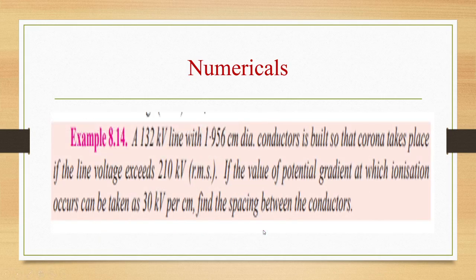Next numerical. A 132 kilovolt line with 1.956 centimeter diameter conductors is built so that corona takes place if the line voltage exceeds 210 kilovolt. If the value of potential gradient at which ionization occurs can be taken as 30 kilovolt per centimeter, find the spacing between the conductors.